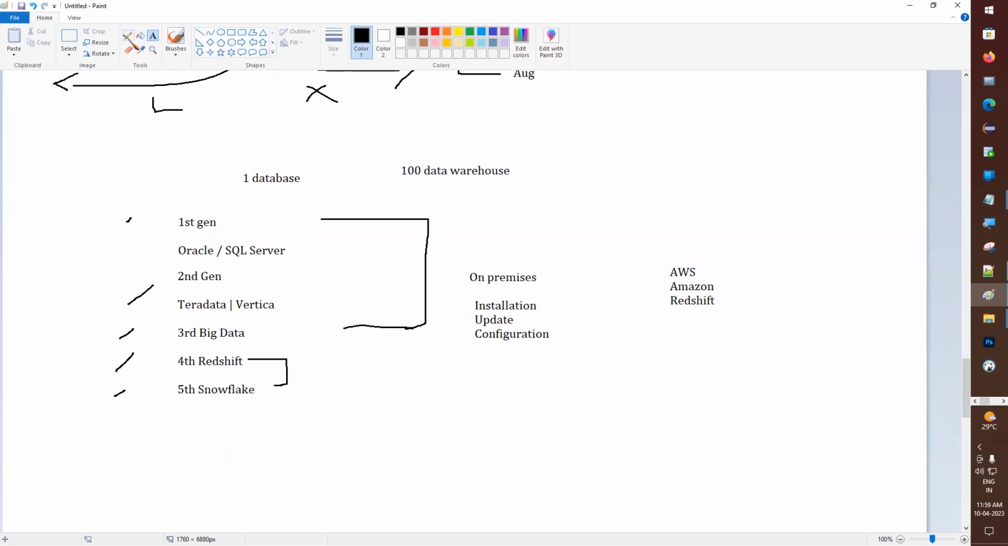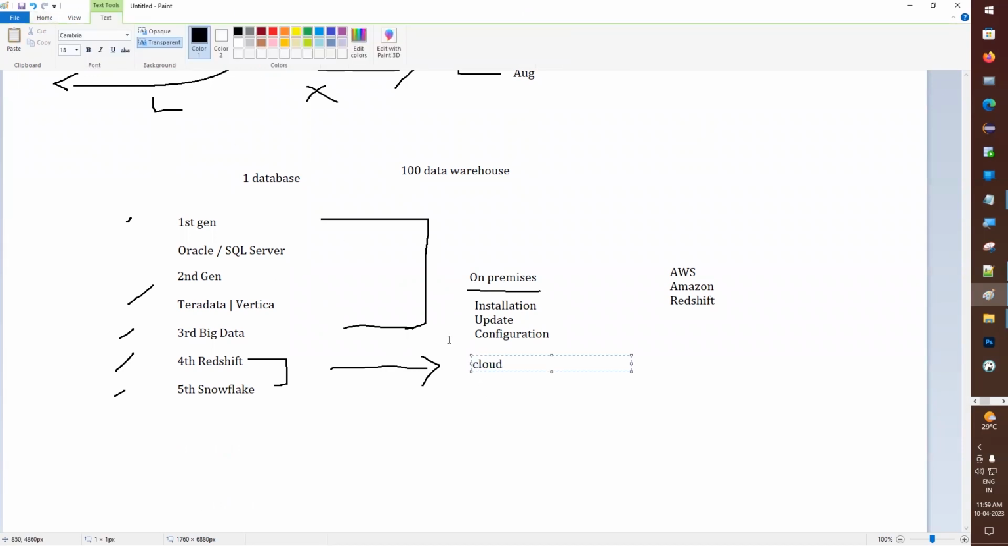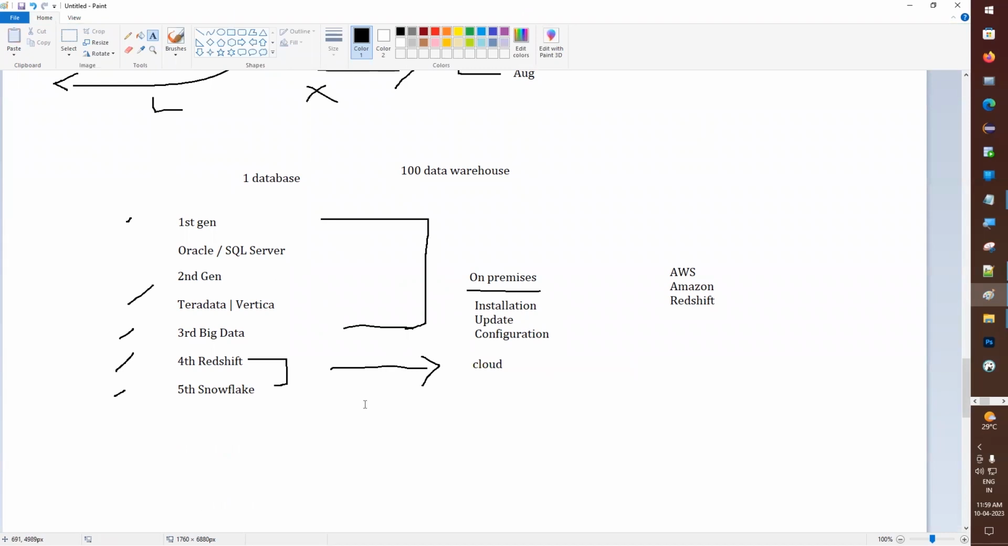But Redshift and Snowflake are not like that. They are not on premises. You understand what on premises is? In Redshift or Snowflake, it's not like that. Both are cloud based, which means we don't have to install the application.